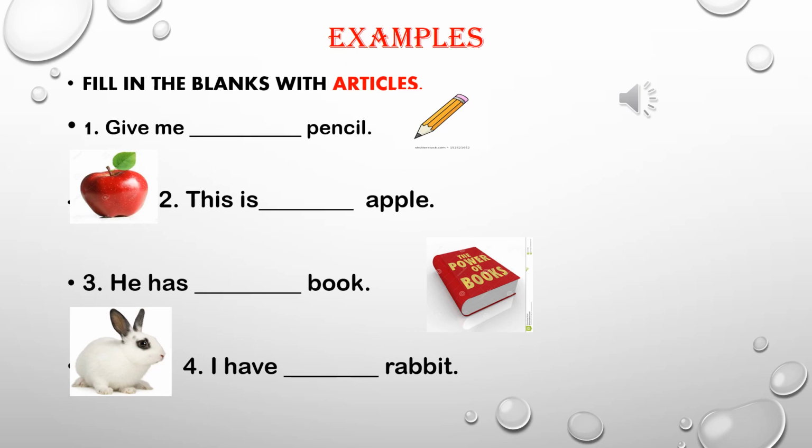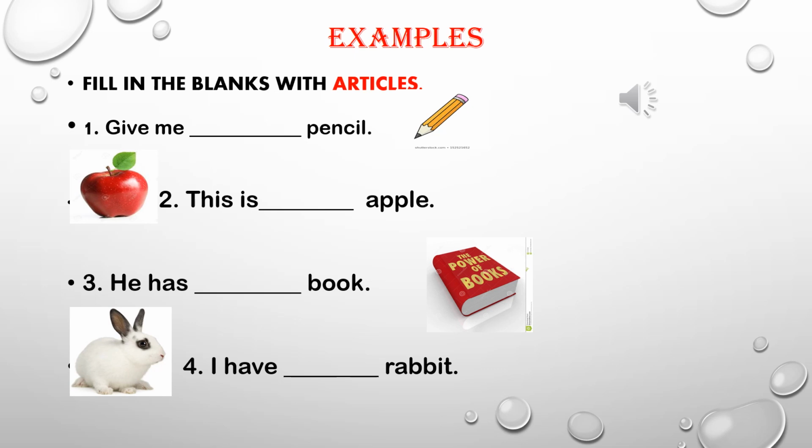Now, to explain the usage of A and AN, I am going to use some picture examples. Listen carefully. Give me dash pencil. What should come here, students? P. Pencil is starting with a consonant sound, and with a consonant we use A. So, give me a pencil.